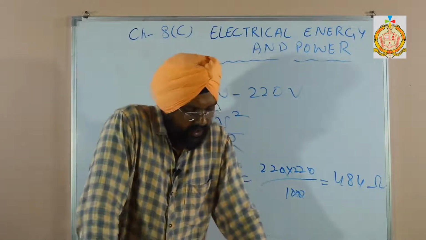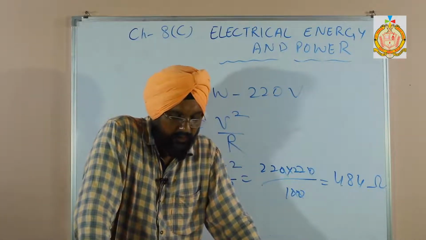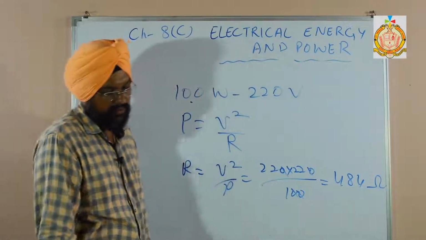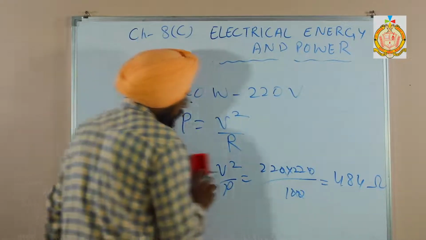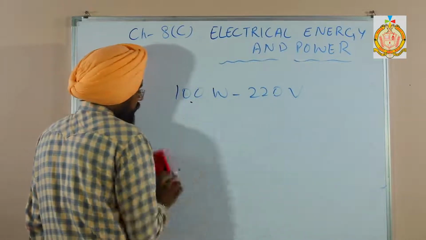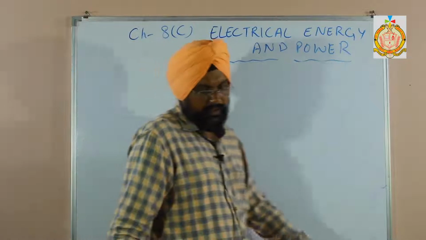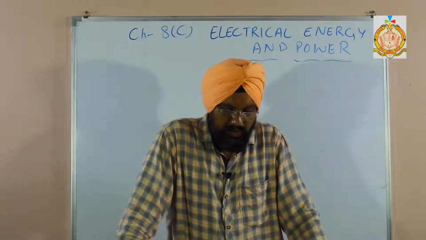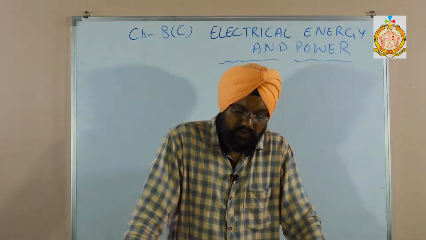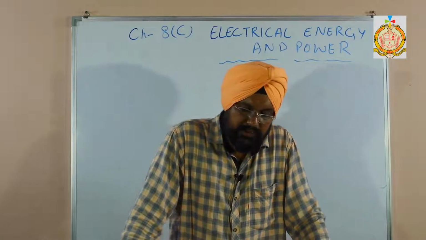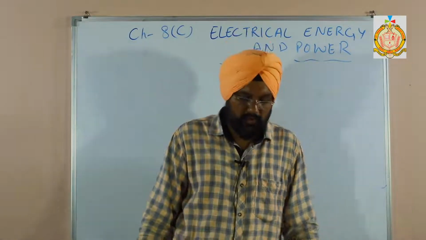Now for household consumption, we have a formula for that also. In our houses every day we are using bulbs, fridge, oven, and different motors. So the unit by which the consumer pays the cost of the electrical energy consumed is the kilowatt hour.